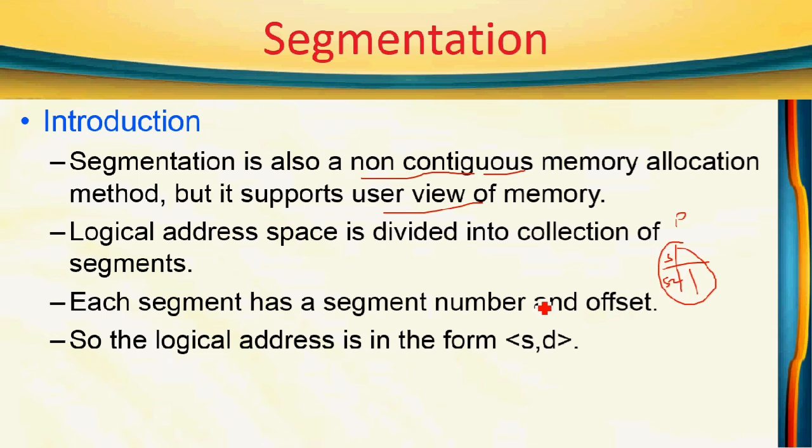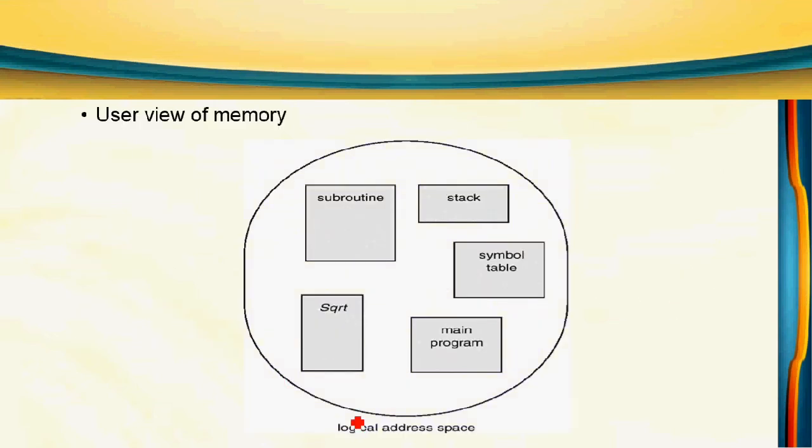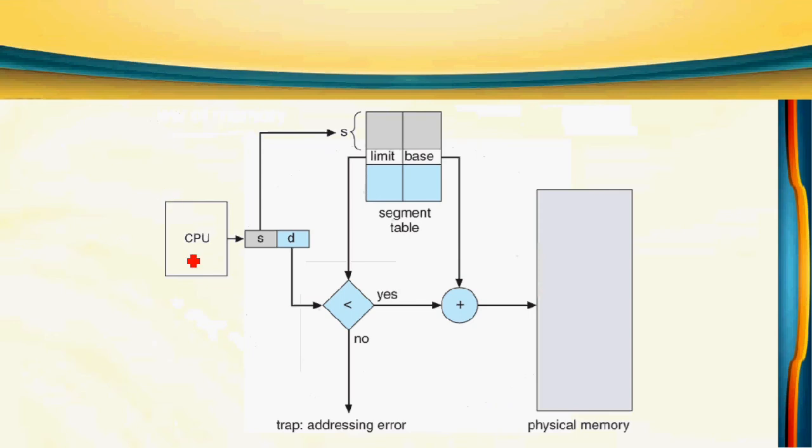First segment, second segment, third segment. You see the segment sizes are different. That is the user view of memory. Segmentation supports the user's view of memory. So, hardware support: the CPU generates a logical address LA.